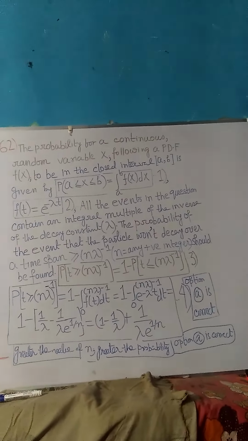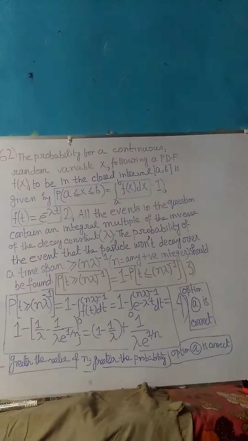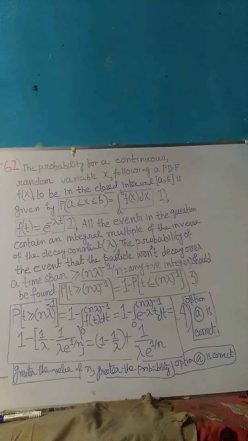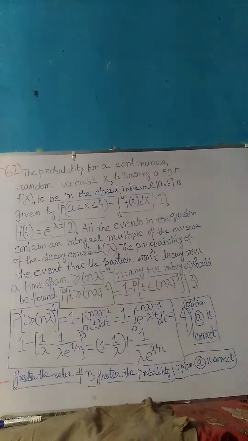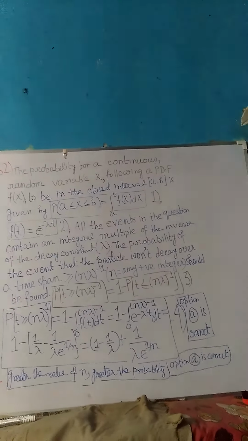This important fact is also mentioned on the board because these are the concepts which will be required to solve this problem. So please read those important pieces of information and concepts very carefully.